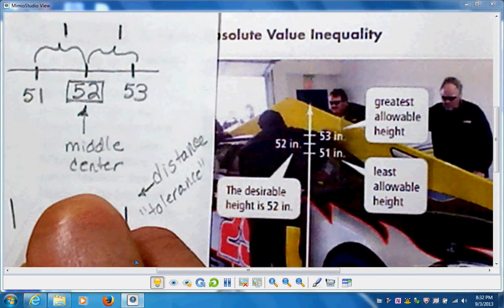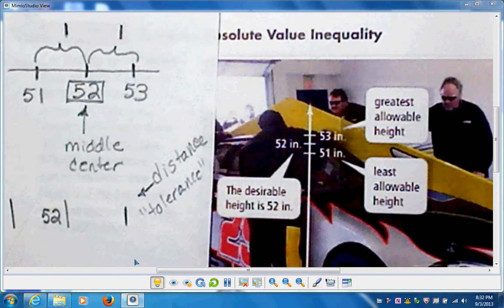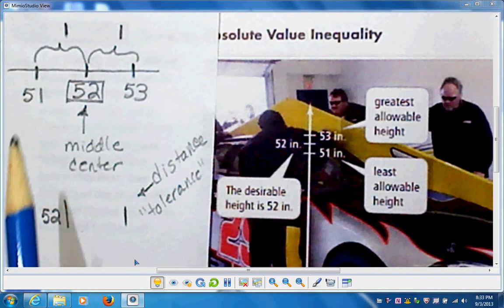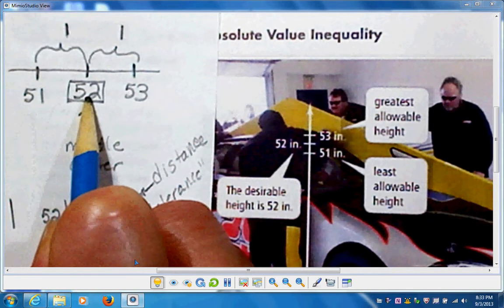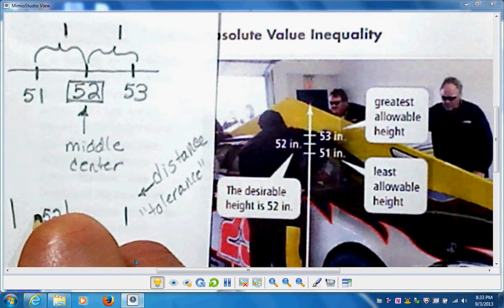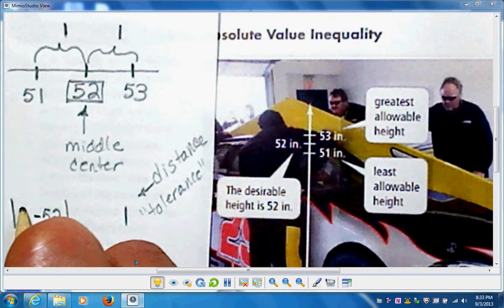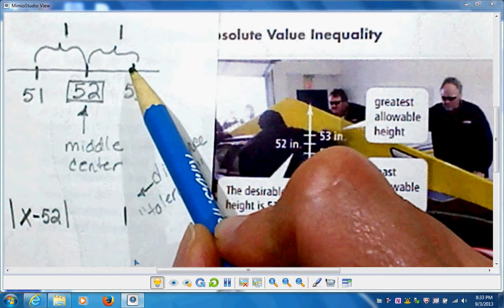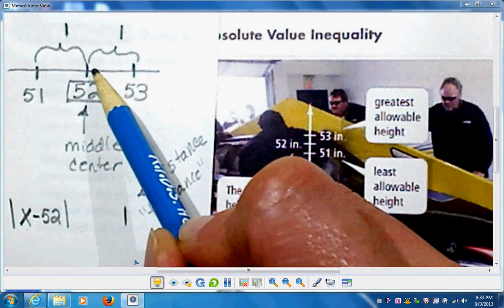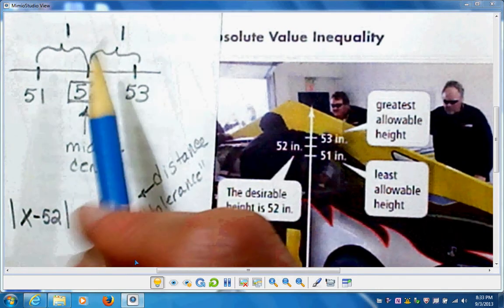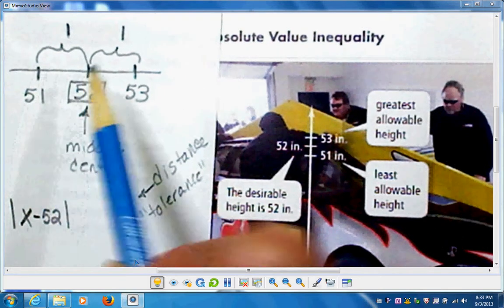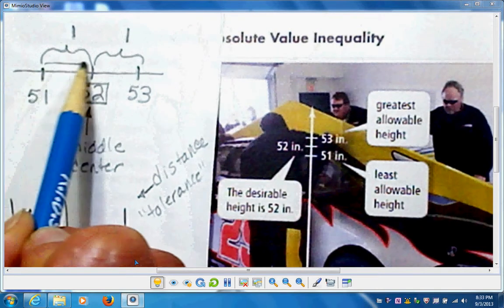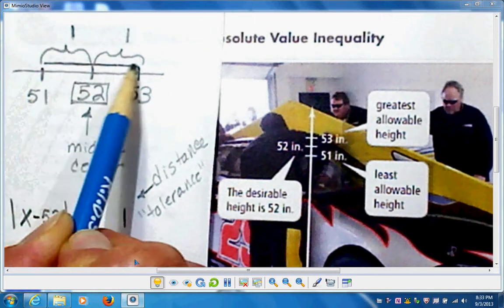Well, I know 52 is my center, so I'm going to put that there. Because this is a positive number, this will be a negative number. It's opposite. So inside is going to be some number minus 52. Now I want it to be less than 53, and I want it to be greater than 51. I want it in the middle, right here.